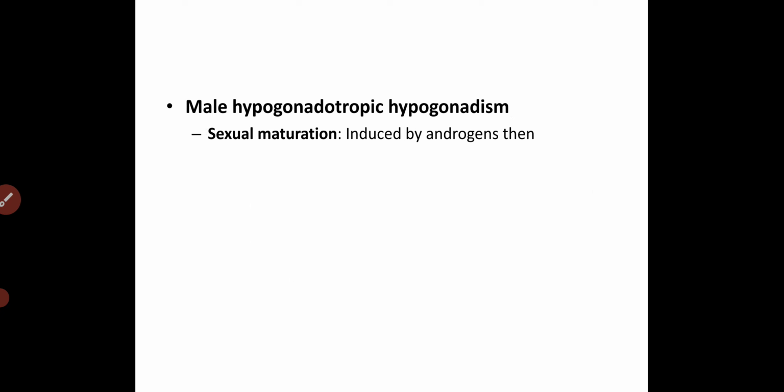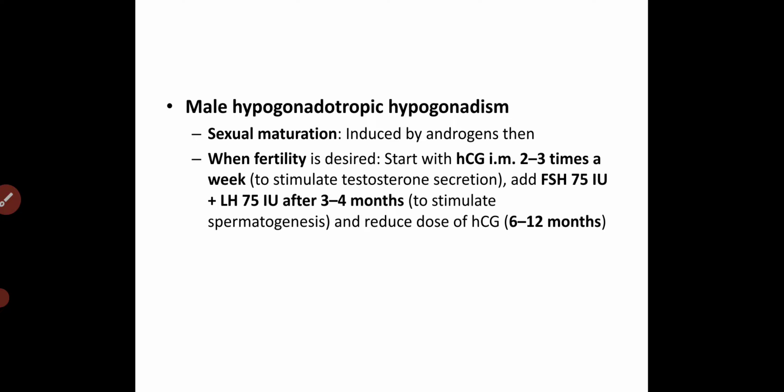In males there is hypogonadotropic hypogonadism. For the maturation of the sexual parts, we first give the androgens. Then when we want fertility, the gonadotropins have a role.